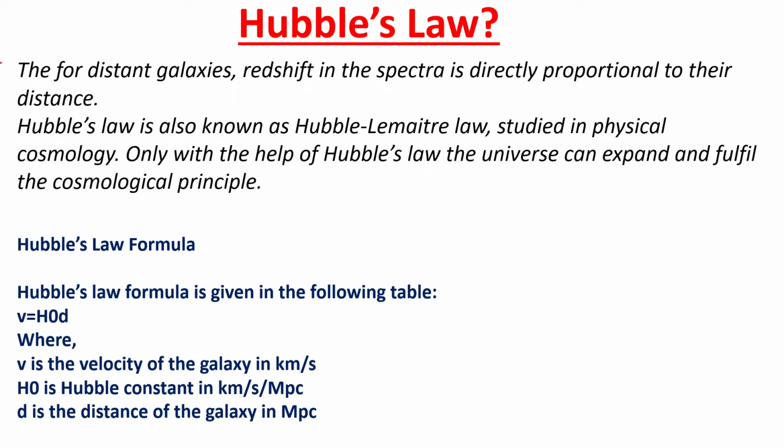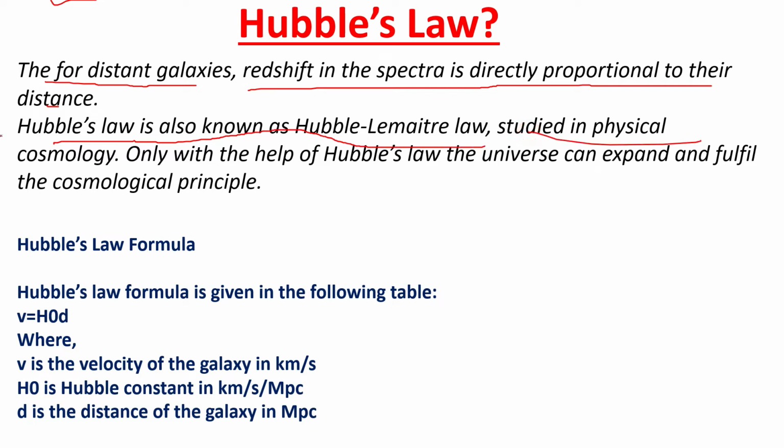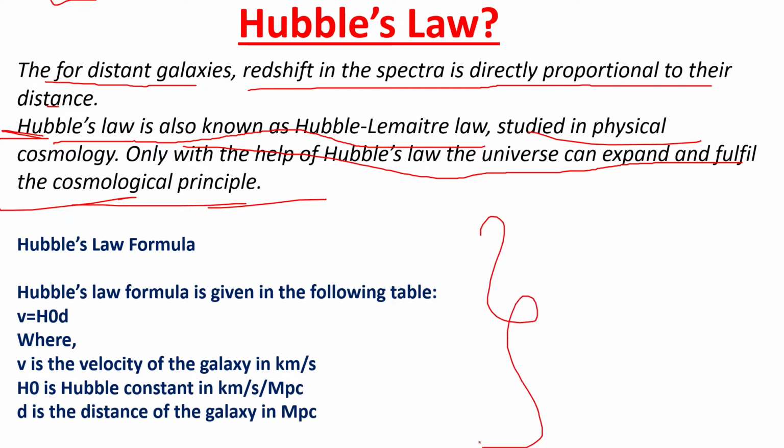Next, Hubble's law. Hubble's law states that for distant galaxies, the redshift in the spectra is directly proportional to the distance. Hubble's law is also known as the Hubble-Lemaître law, studied in physical cosmology. Only with the help of Hubble's law, the universe can expand and fulfill the cosmological principle. And this is the mathematical derivation or the formula for Hubble's law.